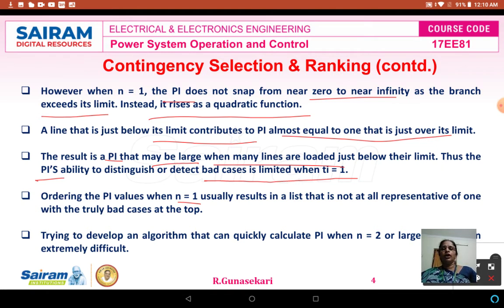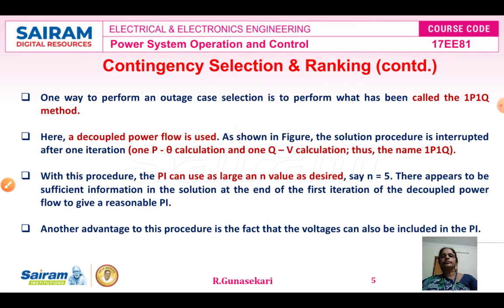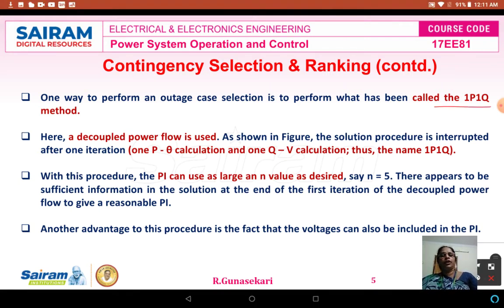So now we have to try to develop an algorithm that can quickly calculate the PI value when n is equal to 2 or larger, which has proven extremely difficult. One way to perform an outage case selection is what has been called the 1P1Q method. The 1P1Q method explains contingency selection and ranking with the help of the performance index PI.